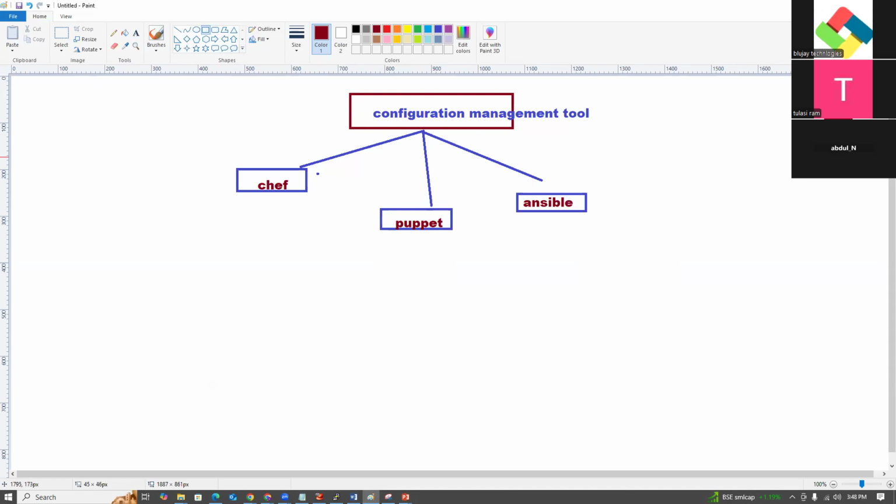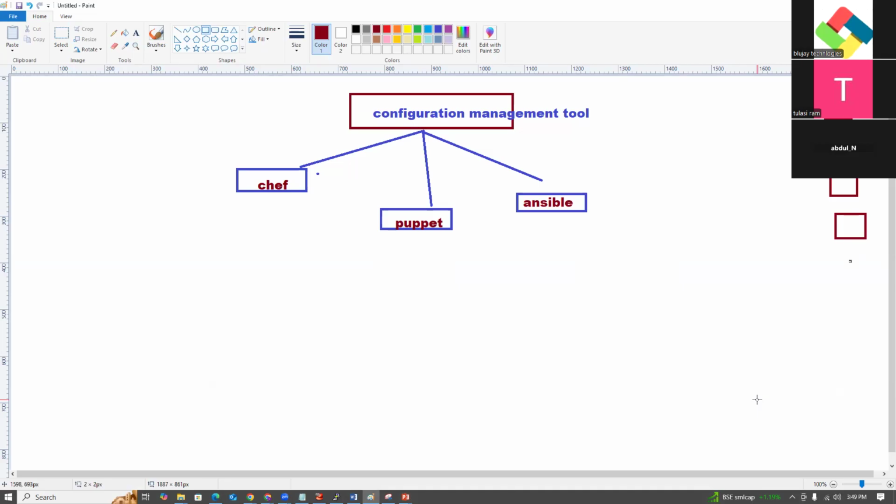For example, you have 100 servers. You want to install Java and Tomcat on 100 servers. Every server will take 10 minutes.